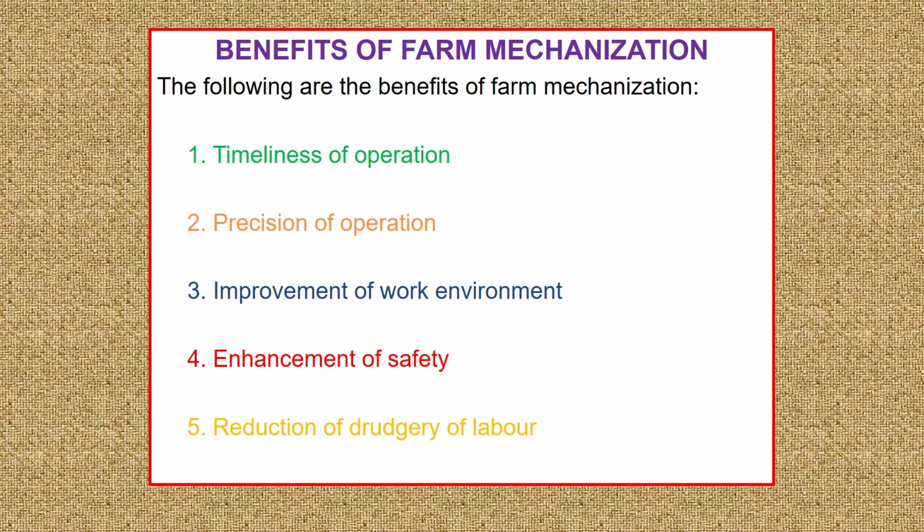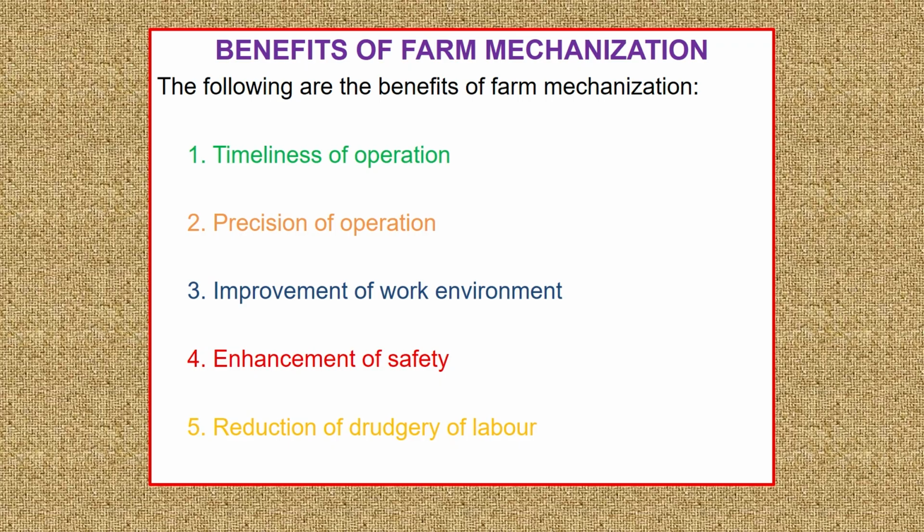If we do the same with an animal-drawn implement, with 1 pair of bulls and a 15 to 20 centimeter plow bottom width, it may take at least 6 to 7 hours to complete plowing 1 hectare of land. That's how timeliness of operations is achieved from farm mechanization.